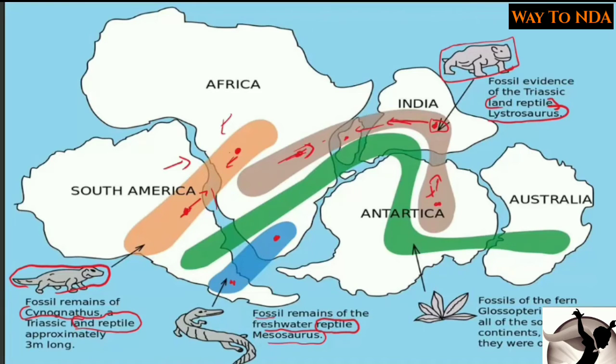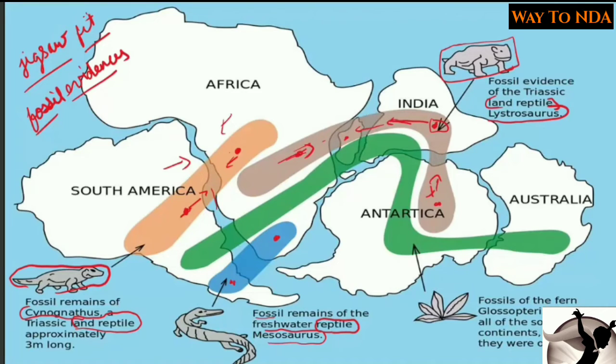Okay, so to prove his continental drift theory, first he gave the evidence of jigsaw fit, and secondly he gave the fossil evidences. Okay, so these two evidences he gave to prove his continental drift theory.